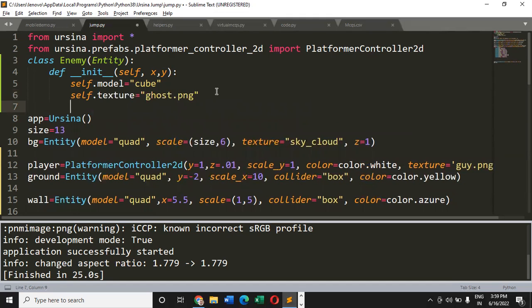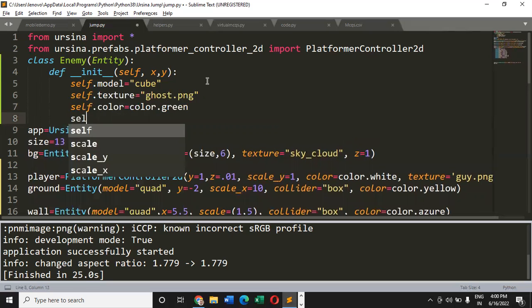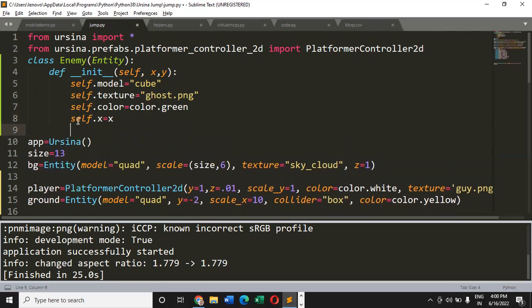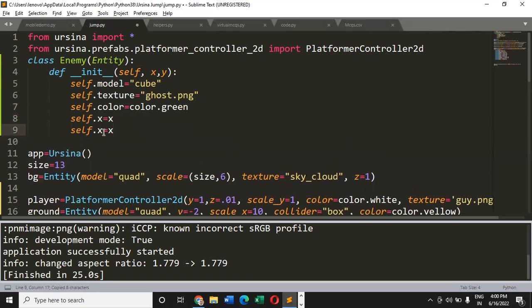And then we can pass the color. I would like to have a green color for the enemy, so that is the reason I'm passing green. And because I would like it to move automatically, I do not want anyone to control the movement of the enemy. So that is the reason for self.x and self.y.